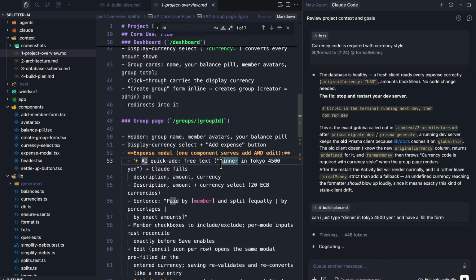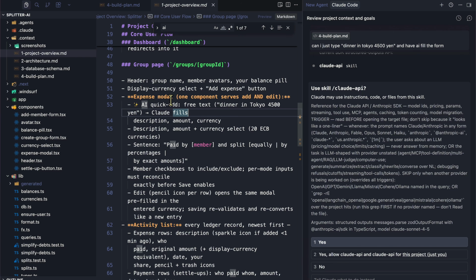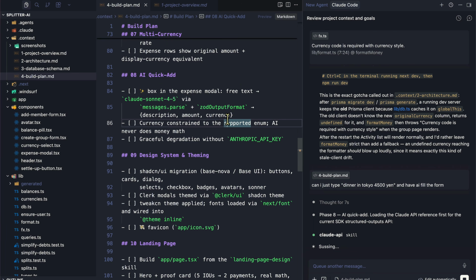And if you look for AI, this is exactly what it also gives instructions for, right? AI quick add model, description, amount of currency, and so on. So this should also give it a really good idea. So now it wants to use the skill Claude API, for example. So I'm just going to say yes, because that's the skill we want. And this is phase 8, which is where we are at as well.